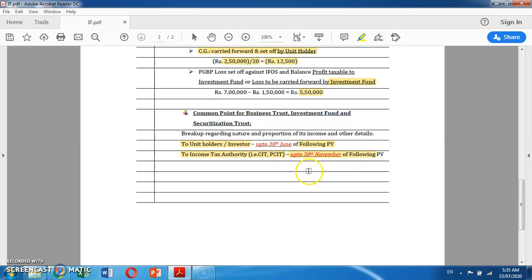For example, for the previous year 2019-20, the breakup would be prepared and submitted to unit holders up to 30th June 2020, and it is to be prepared and submitted to the income tax authority up to 30th November 2020. So here I am concluding the topic.